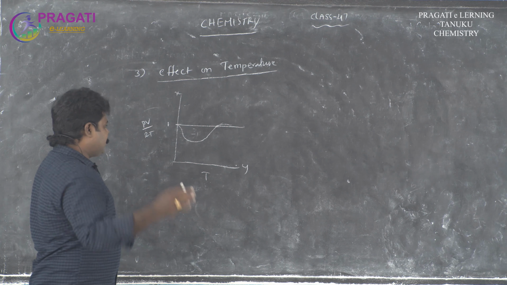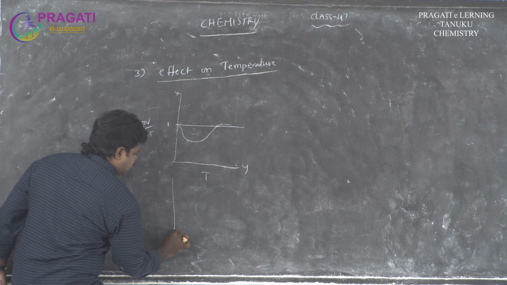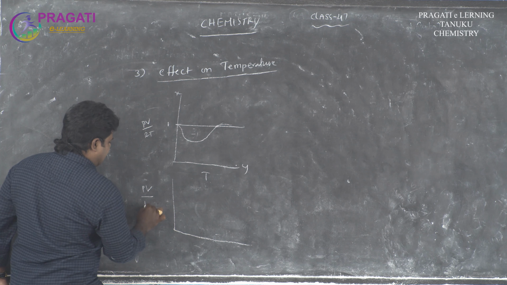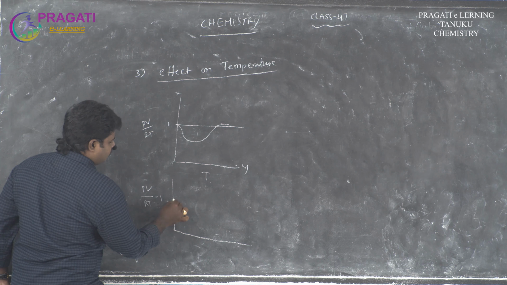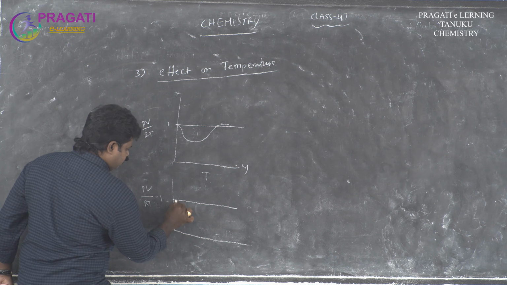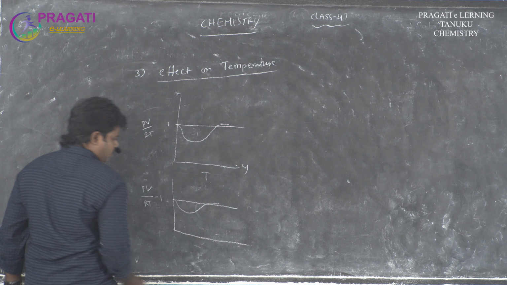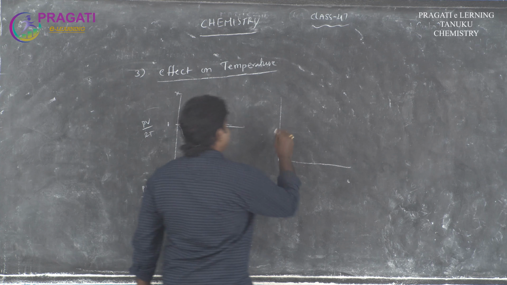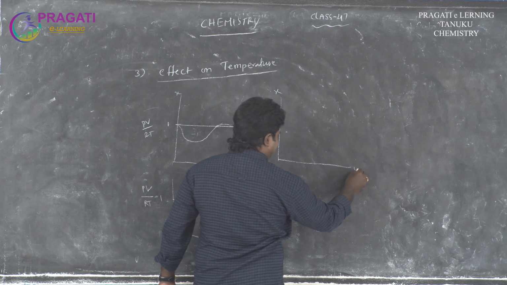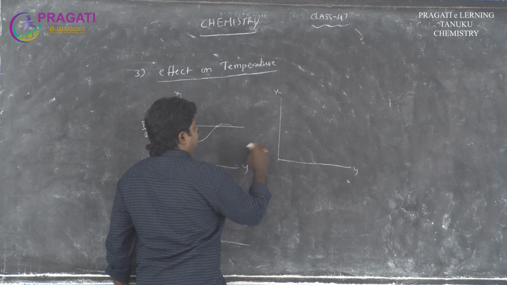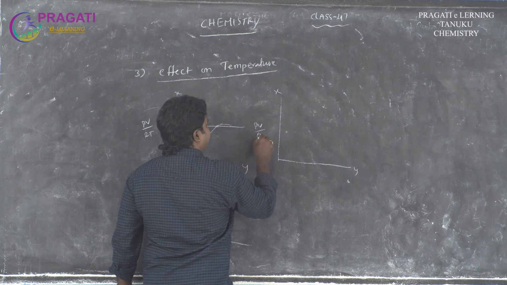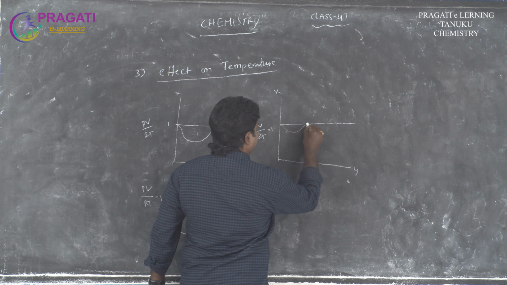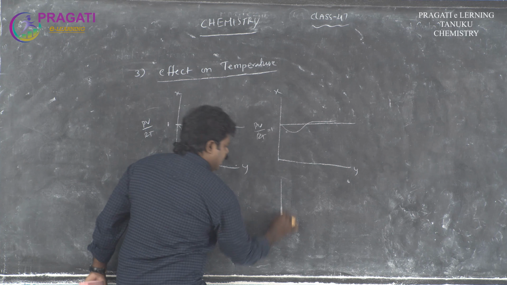Taking the same gas, the temperature slightly increases, and then slightly increases again, until PV by RT equals 1, that is the ideal.